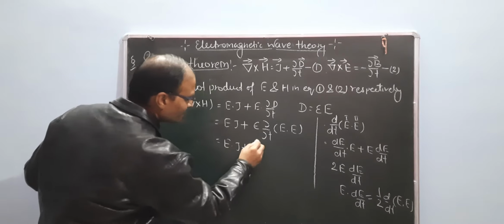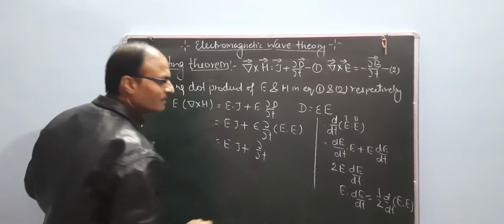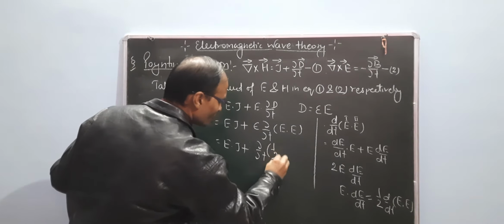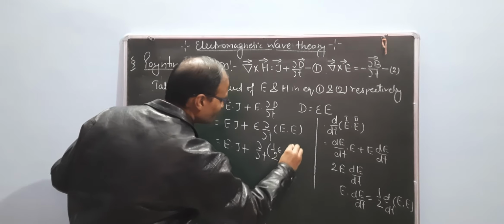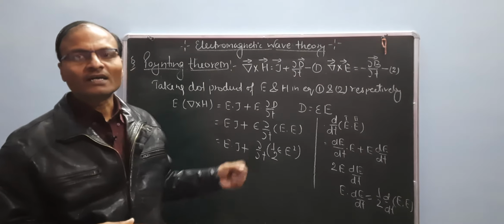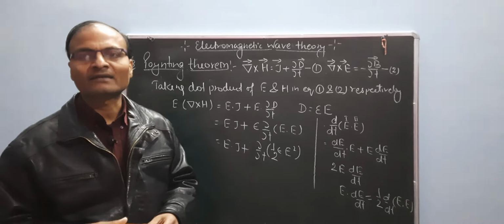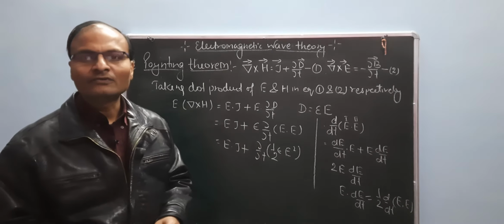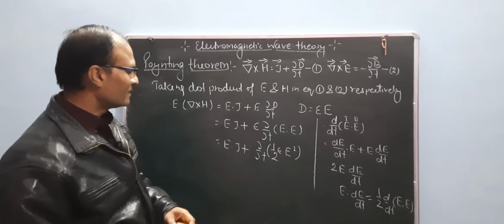The value is ∂/∂t of (1/2) ε E². This is the function of E dot E, which is known as E². So we can write ∂/∂t of (1/2) ε E².